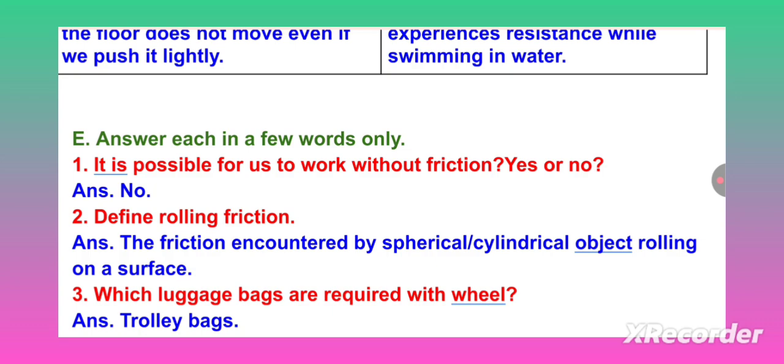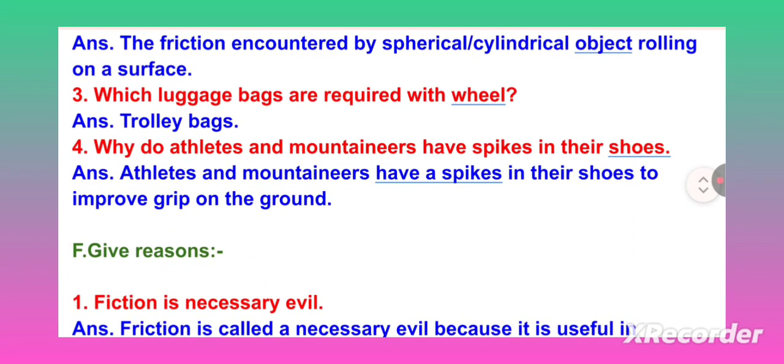Is it possible for us to work without friction? Yes or no? No. Define rolling friction. The friction encountered by a spherical or cylindrical object rolling on a surface. Which luggage bags are required with wheels? Trolley bags. Why do athletes and mountaineers have spikes in their shoes? Athletes and mountaineers have spikes in their shoes to improve grip on the ground.